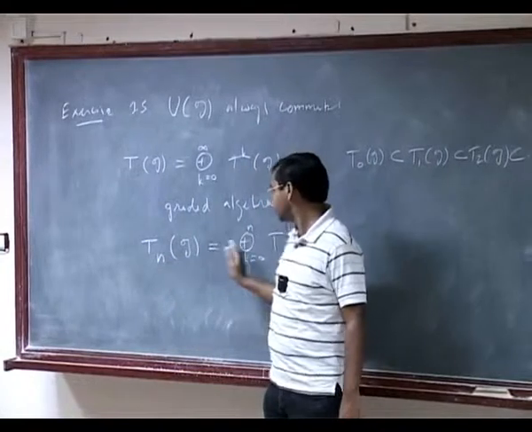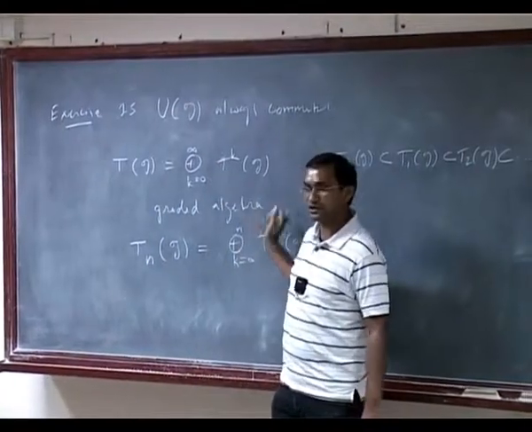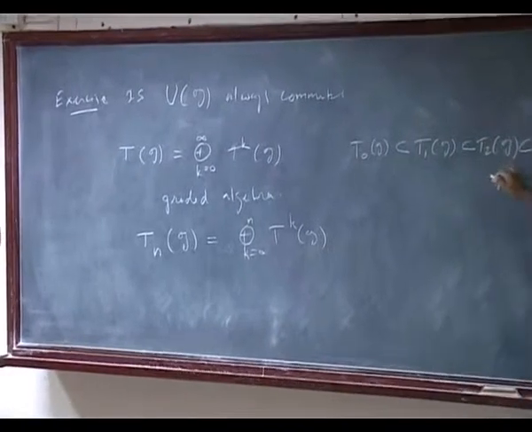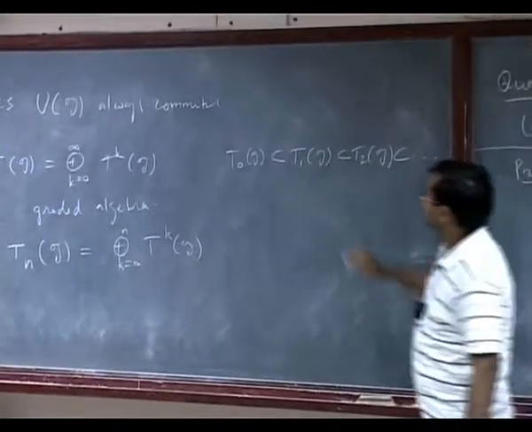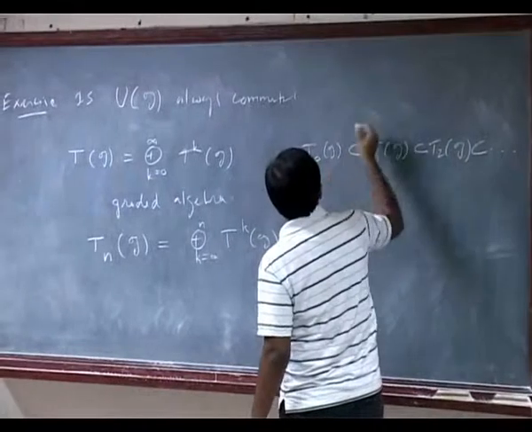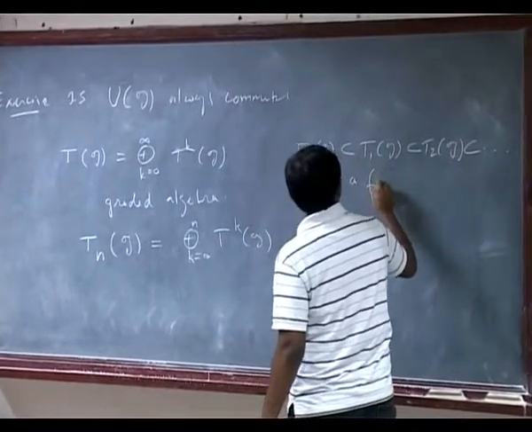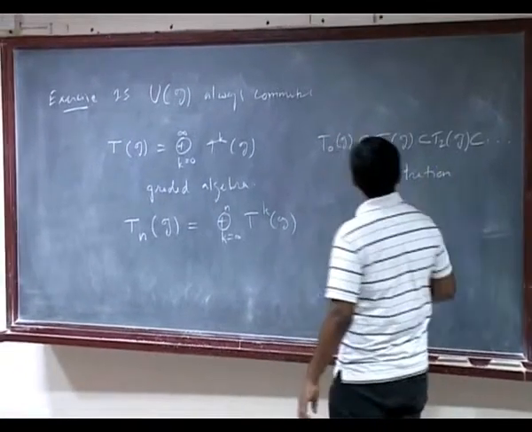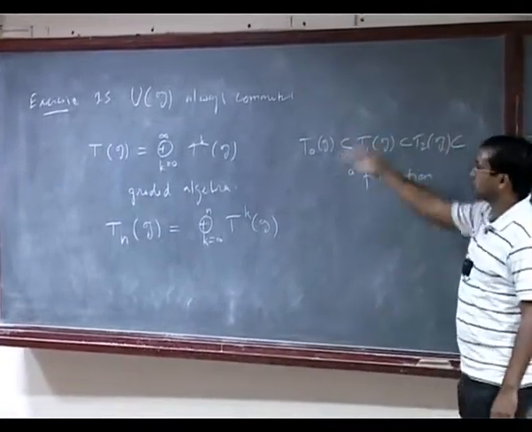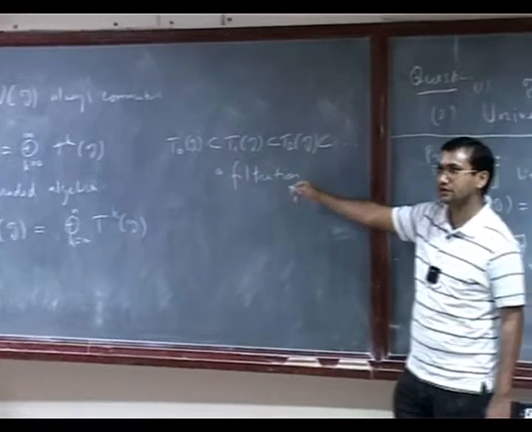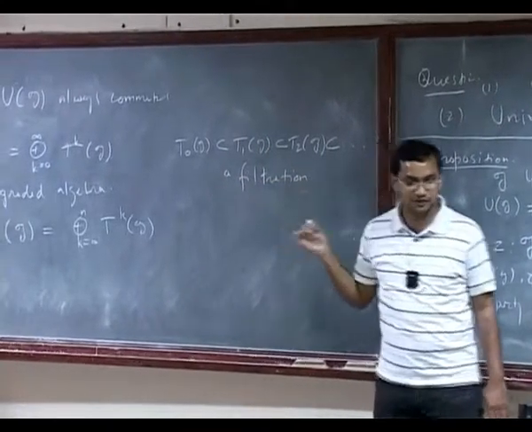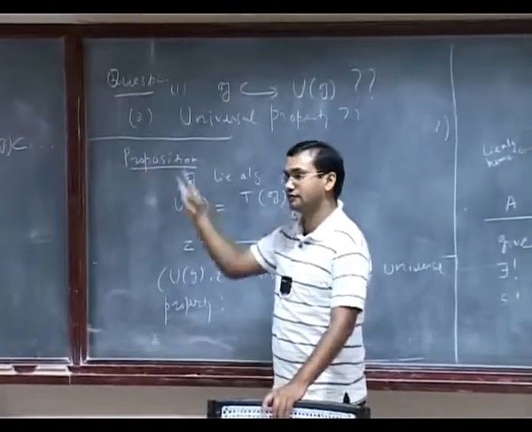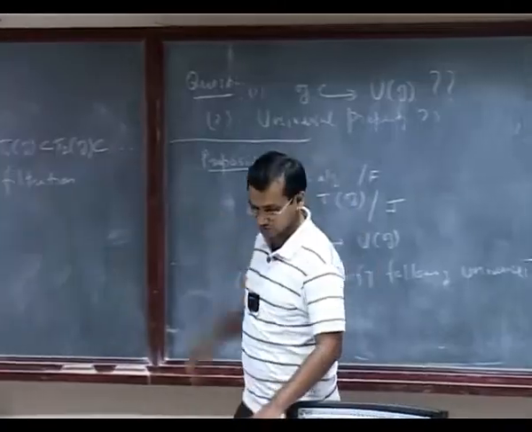This is the sum of the first n T^k's. So now you get an increasing sequence, and this is what is called a filtration. And the union of this whole thing is TG. People who have studied commutative algebra a little bit will know that whenever you have a filtration, you can define some kind of topology on that. So it's used in that sense.